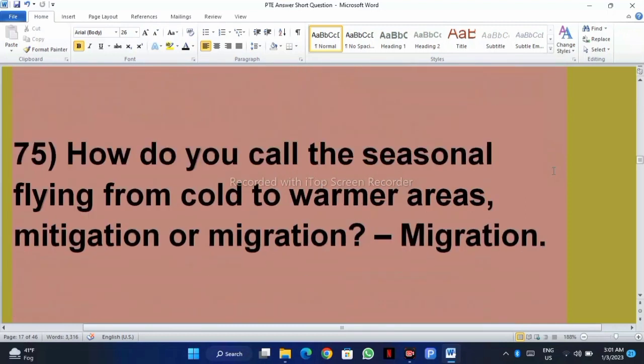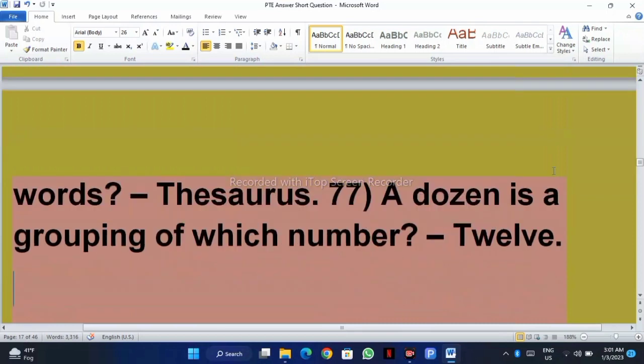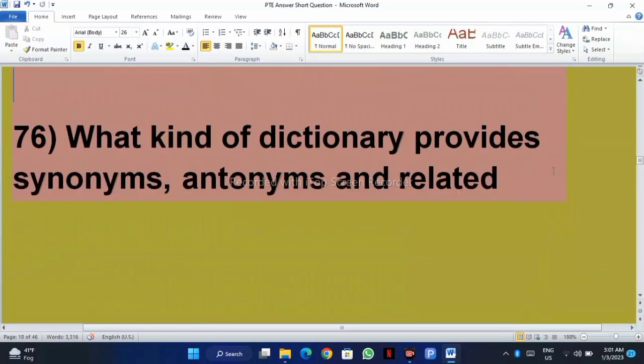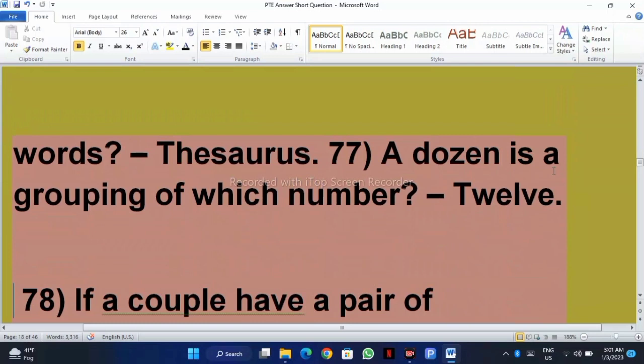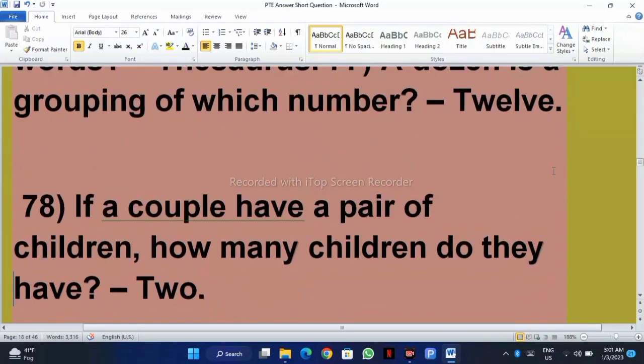How do you call the seasonal flying from cold to warmer areas? Mitigation or migration? It's called migration. What kind of dictionary provides synonyms, antonyms, and related words? Thesaurus. A dozen is a grouping of which number?